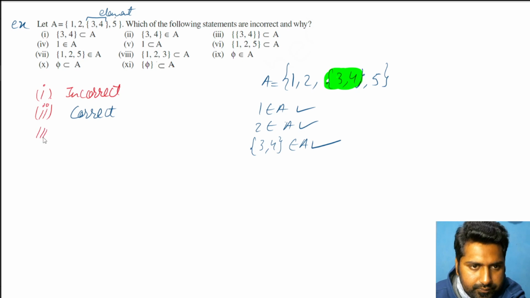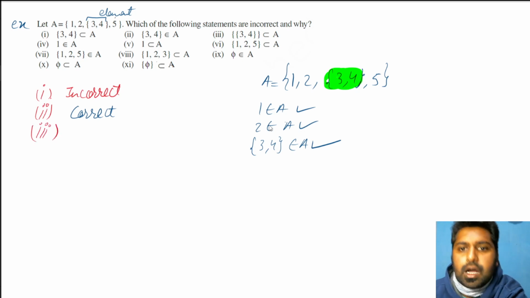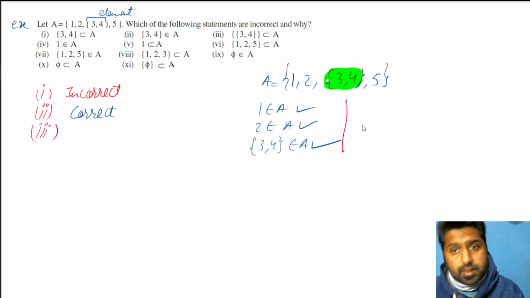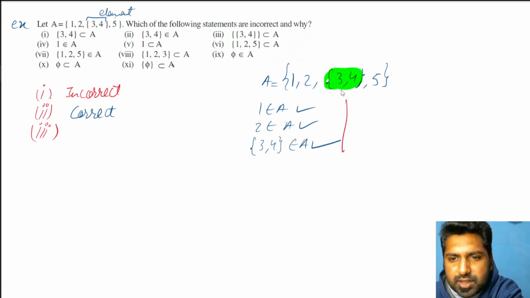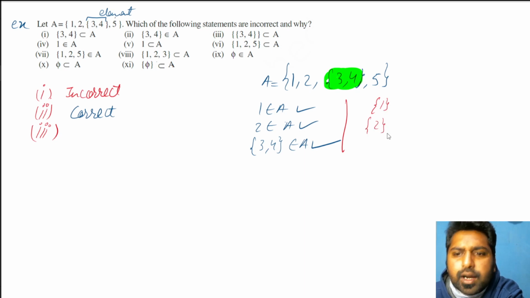Third one. Now try to think. How do we create subsets? If I take one element at a time, if I ask you to write subset of this, what will you do? You'll take one element at a time, start from there. So you'll write in curly bracket, you'll write 1. In curly bracket, you'll write 2. Why you're writing in curly bracket? Because you are putting element inside curly bracket. Remember that. Putting element inside curly bracket.